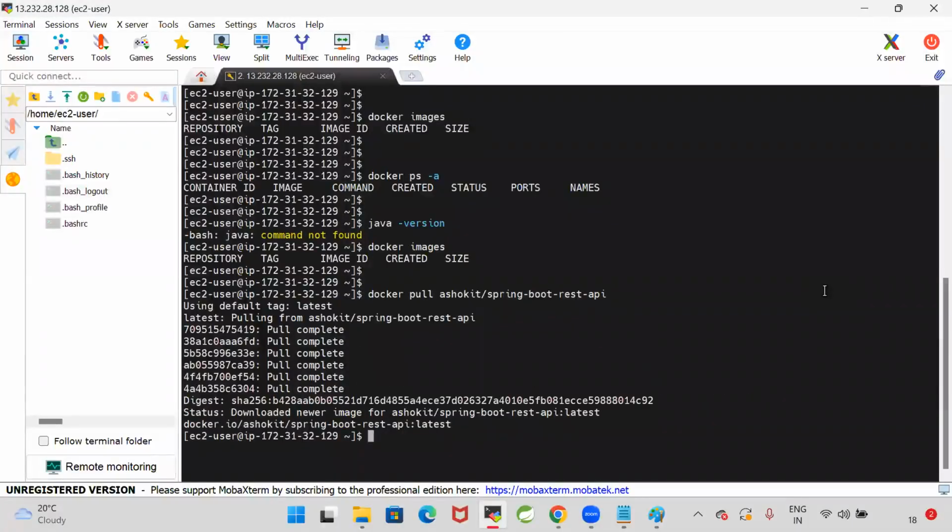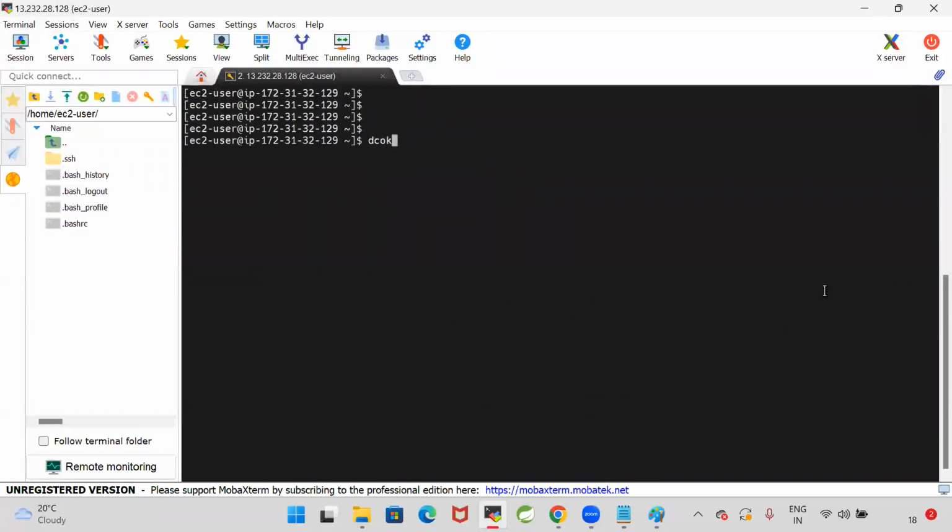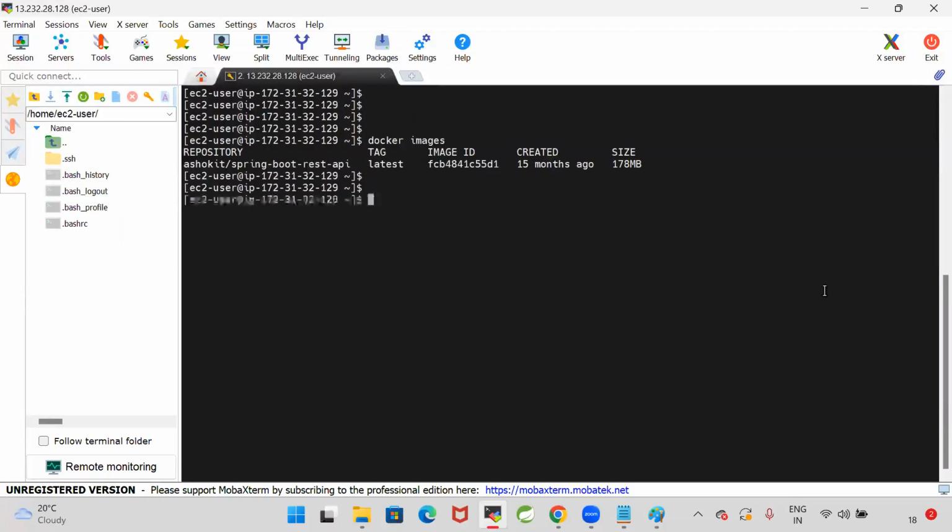Yes, it pulled that Docker image. Then let us check the images. Really, is it pulled or not? docker images. Can you see that my image is pulled or not? 15 months ago, that image got created. This is the name of the image and this is the ID of the image. So the image size is 178 MB.